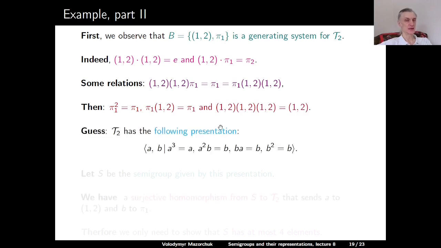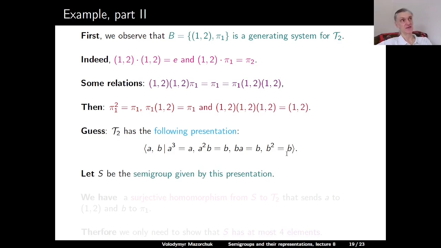So from this we can guess that our semigroup has the following presentation. We have two generators A and B. So here A corresponds to the transposition of 1 and 2, and B corresponds to pi 1. And the relations are A cubed is equal to A, A squared B is equal to B, BA is equal to B, and B squared is equal to B.